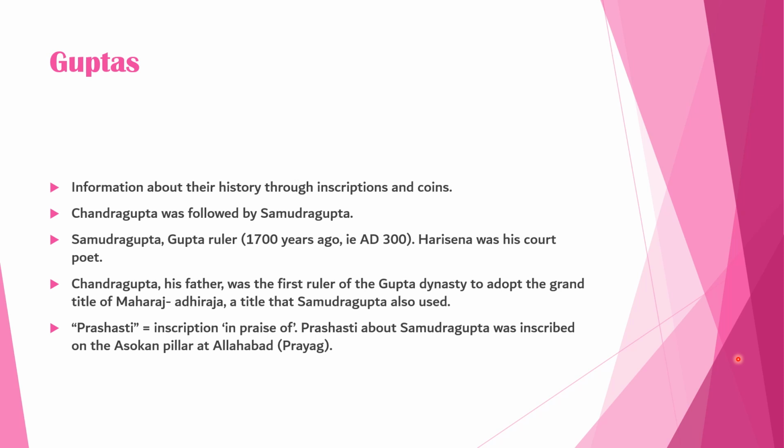Chandragupta was followed by Samudragupta, who ruled about 1700 years ago, that is AD 300. Harishena was his court poet. Chandragupta, his father, was the first ruler of the Gupta dynasty to adopt the grand title of Maharajadhiraja, a title that Samudragupta also used. The Prayag Prashasti inscription about Samudragupta was inscribed on the Ashoka pillar at Allahabad, Prayag.